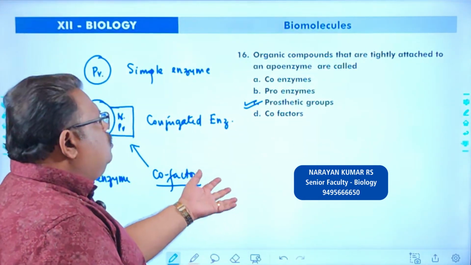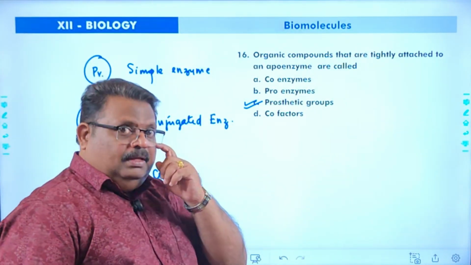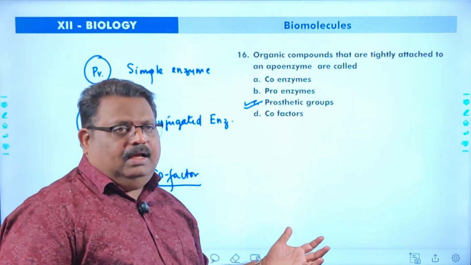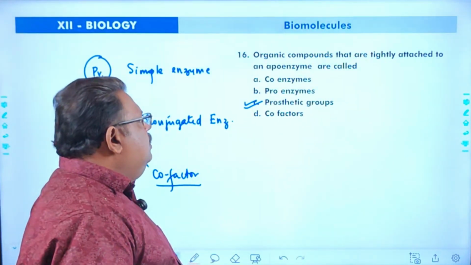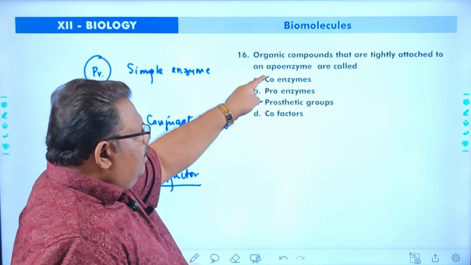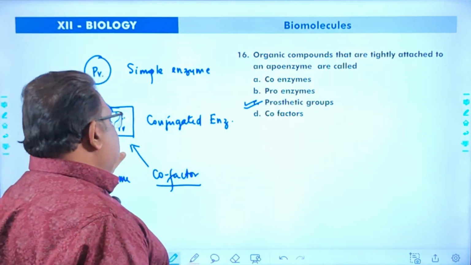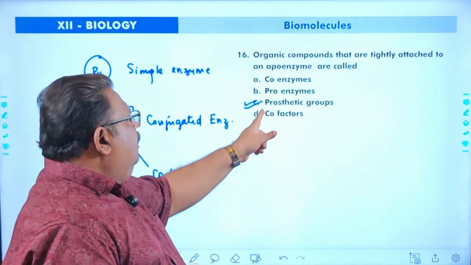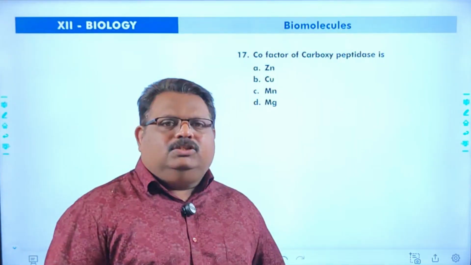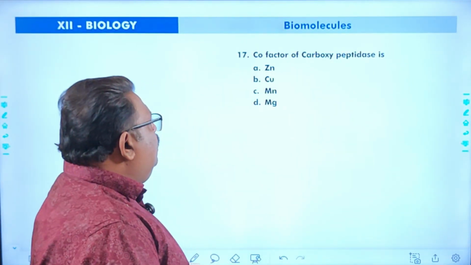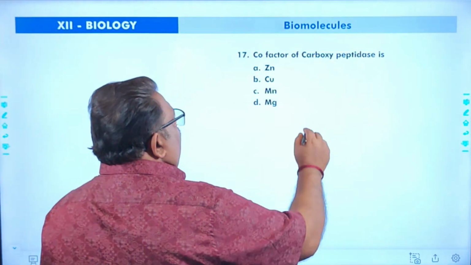Organic part which is loosely attached is called a coenzyme. Then some metal may be used as activators. So here the correct answer, organic compounds which are tightly attached to the apoenzyme, apoenzyme is the protein part, is called prosthetic group.